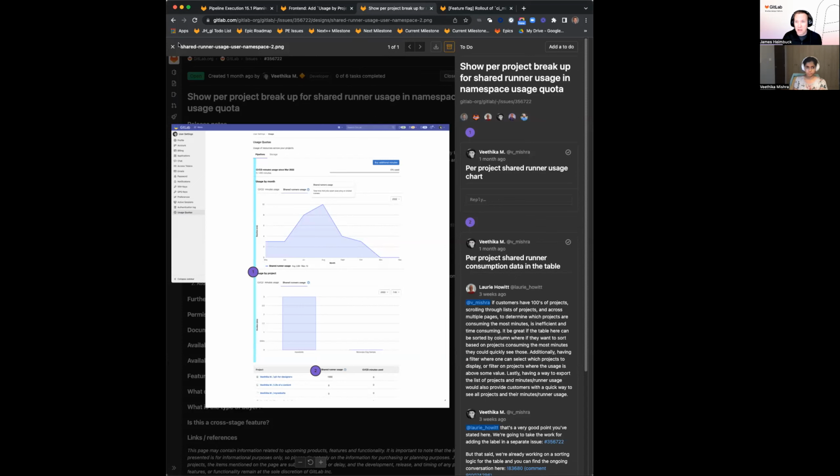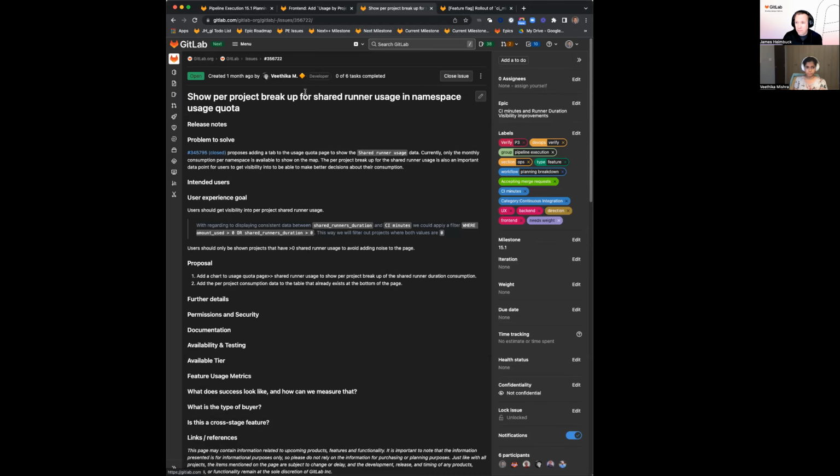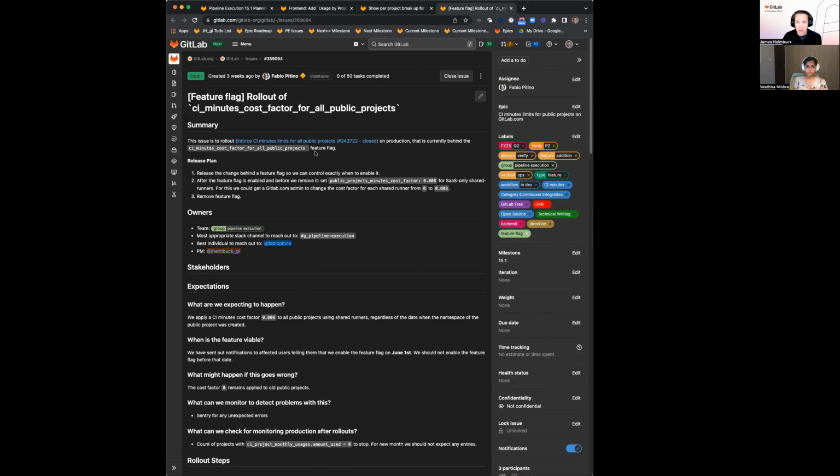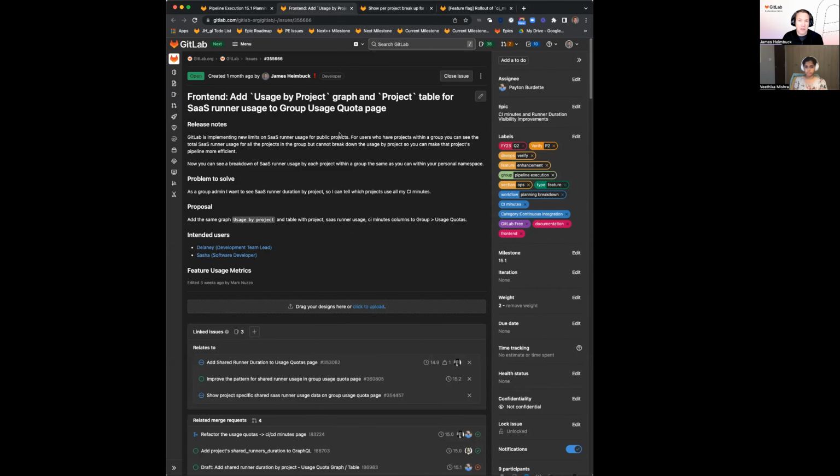The first one here is showing the visibility within the namespace, and the other is adding that same visibility to the group area within the usage quota. So for both of those within usage quota, you'll be able to see a breakdown of the projects, not only their CI/CD minutes, which you have today, but their shared runner duration minutes, so that you can start to map those things out and understand which of the public projects are using the most minutes.